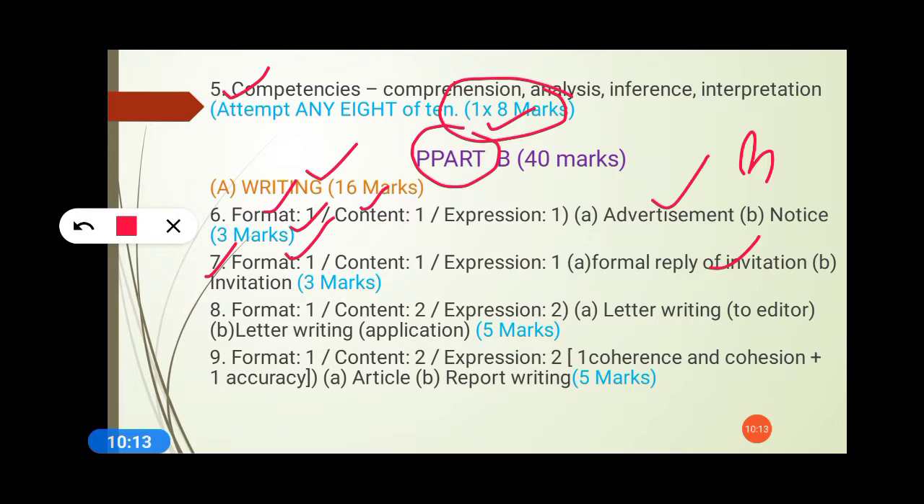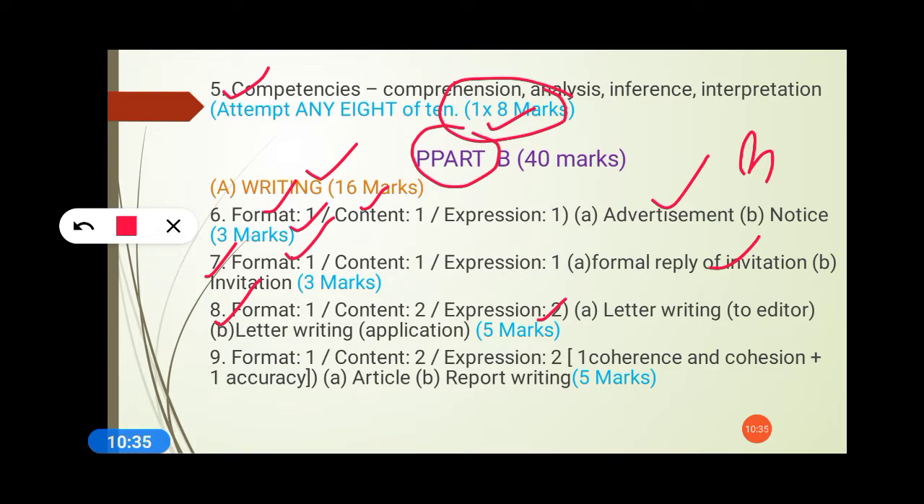So expressions, again, what is the content? You'll go through it, revise it, practice it, and the expressions, again grammar and accordingly coherence, will be judged by the evaluator. Question number 8, formatting is there. Formatting, C, 5 marks. Letter writing. We have only 2 letters this year. The first one is letter to editor, and the next one is application for a job.